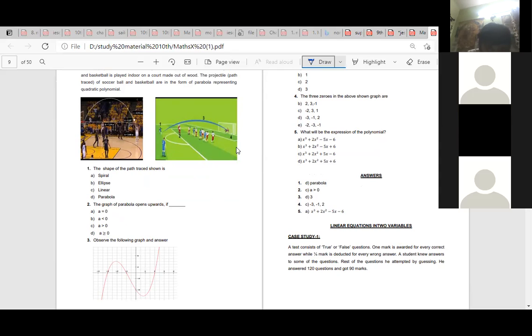Ma'am, can you repeat? Here, fifth question. What will be the expression of the polynomial? Ma'am, how is it?